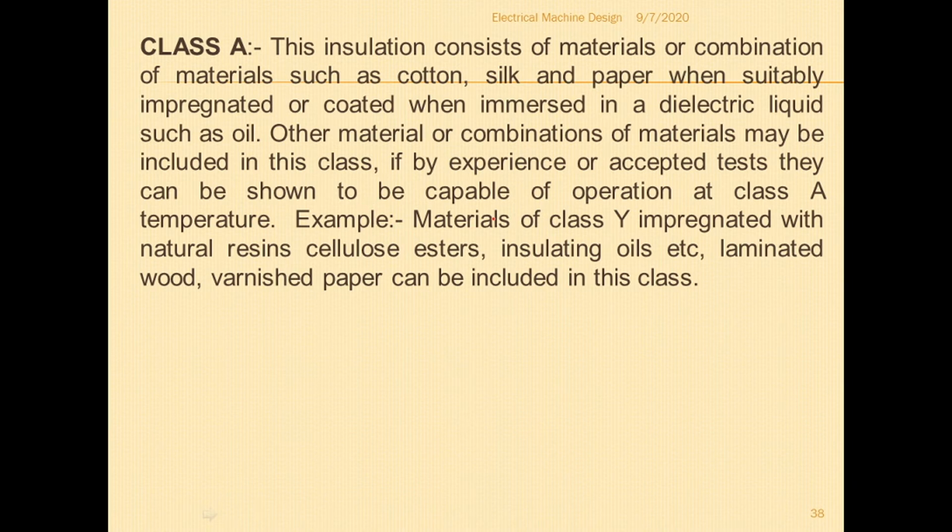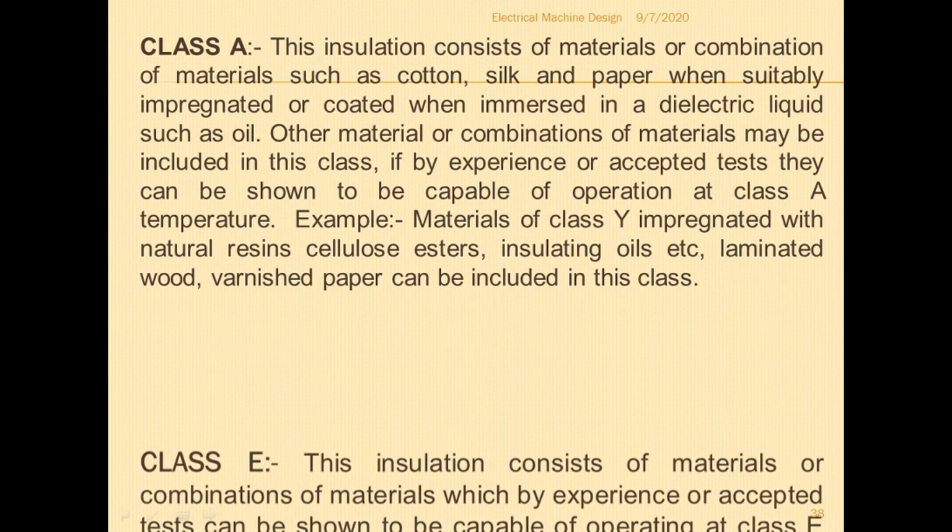So examples are materials of class Y impregnated with natural resins, cellulose, esters, insulating oils, etc. So the materials which belong to class Y like silk, cotton and paper are impregnated with natural resins, cellulose, esters, insulating oils, etc. And laminated wood and varnished paper can also be included in this class. Laminated wood withstands up to 105 degrees centigrade, and varnished paper also can withstand the temperature up to 105 degrees centigrade. So these types of materials can be included in class A.